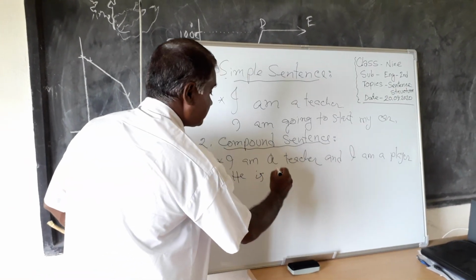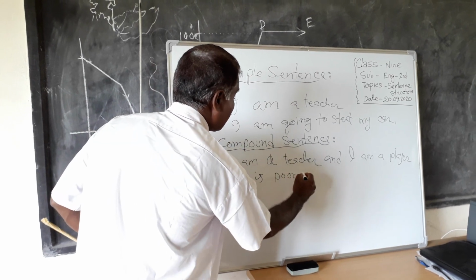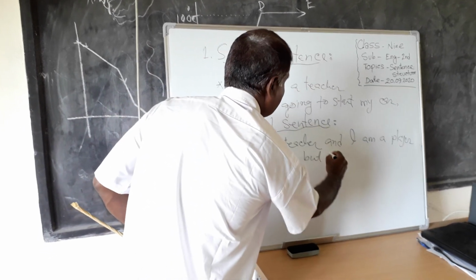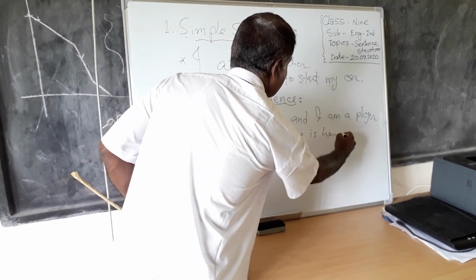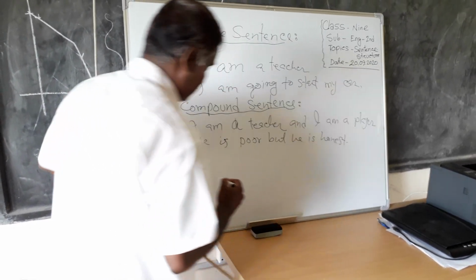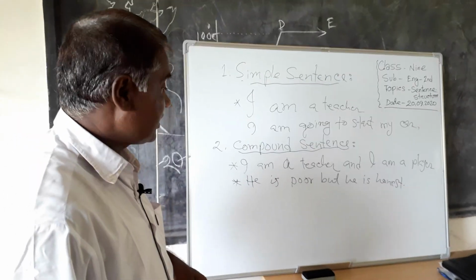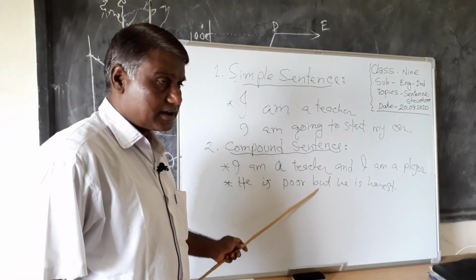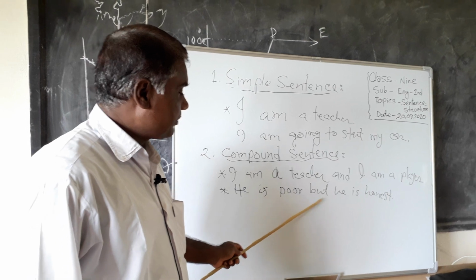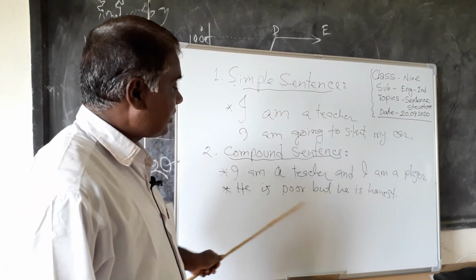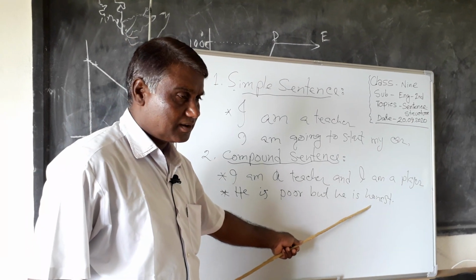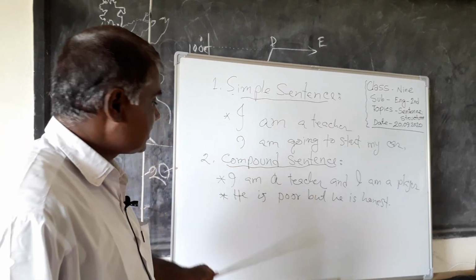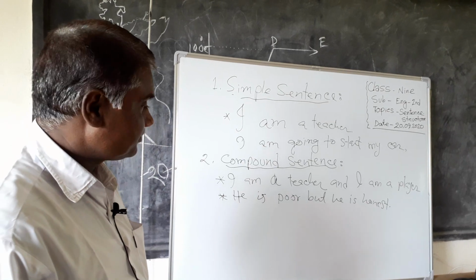He is poor, but he is honest. This is another example. You can see here, but is a conjunction, and before but you can see he is poor. After but you can see he is honest. So these are compound sentences. Okay.